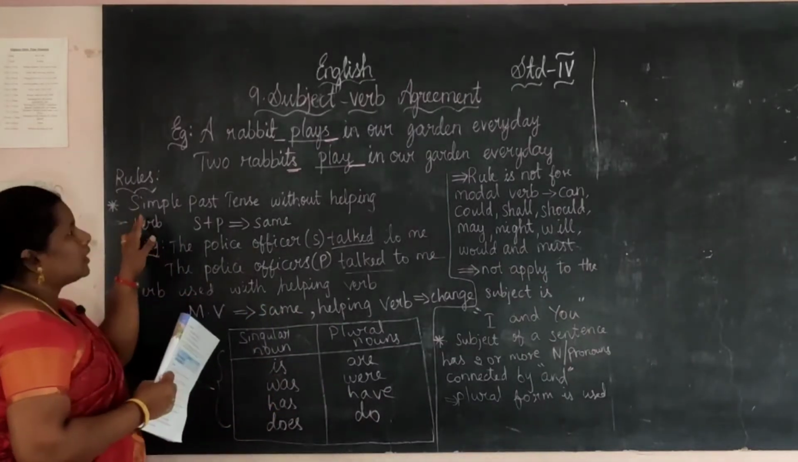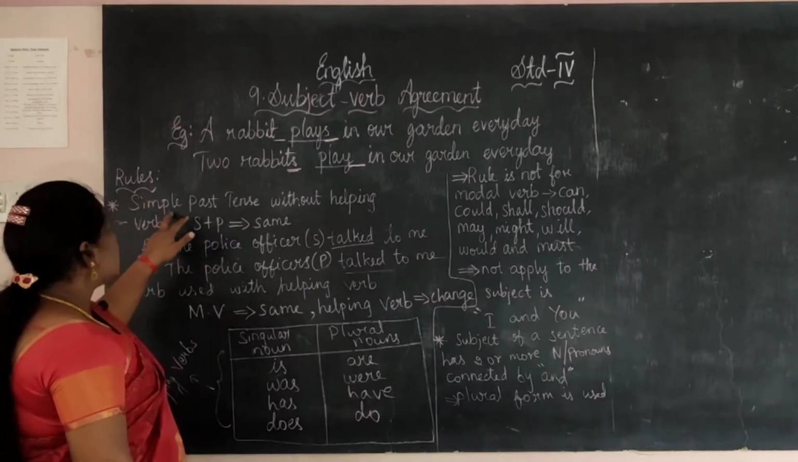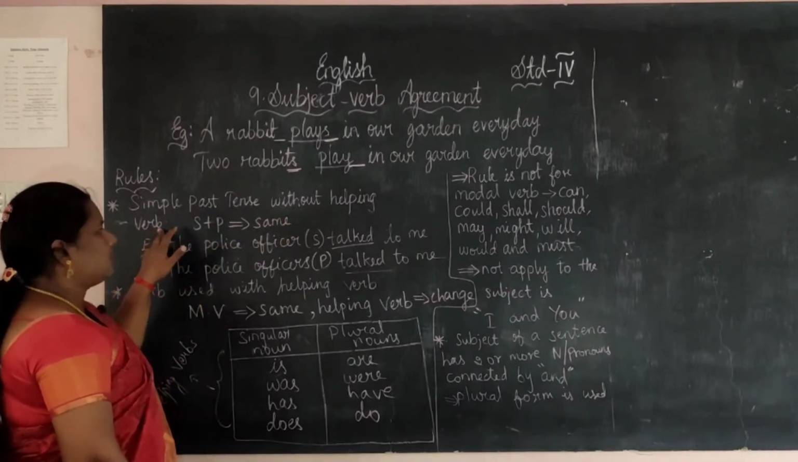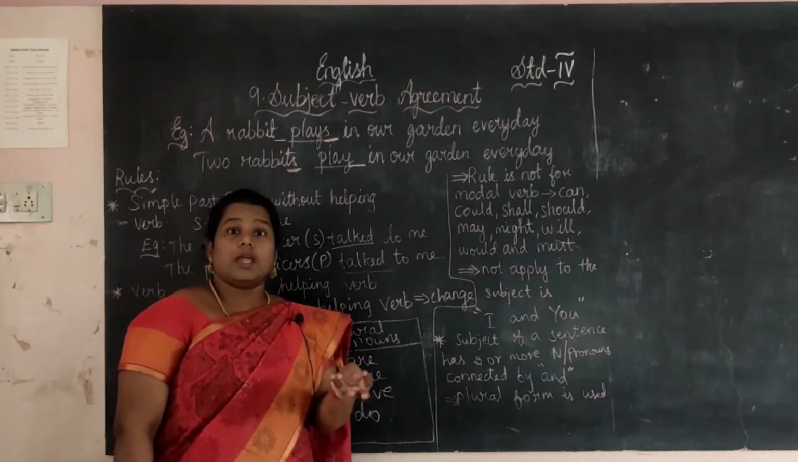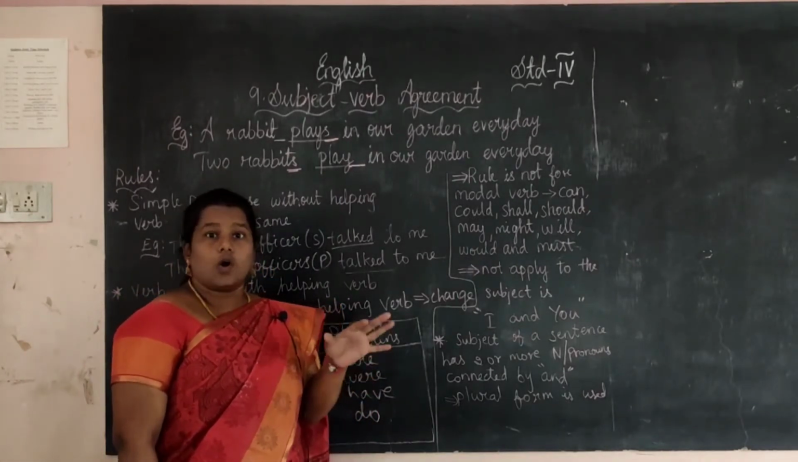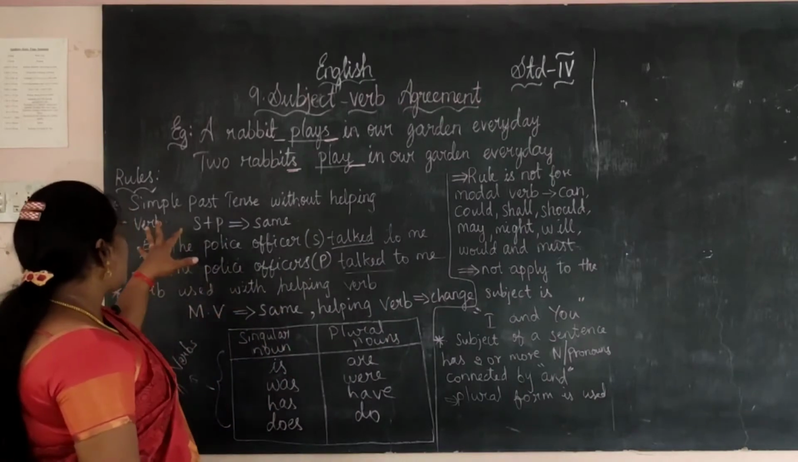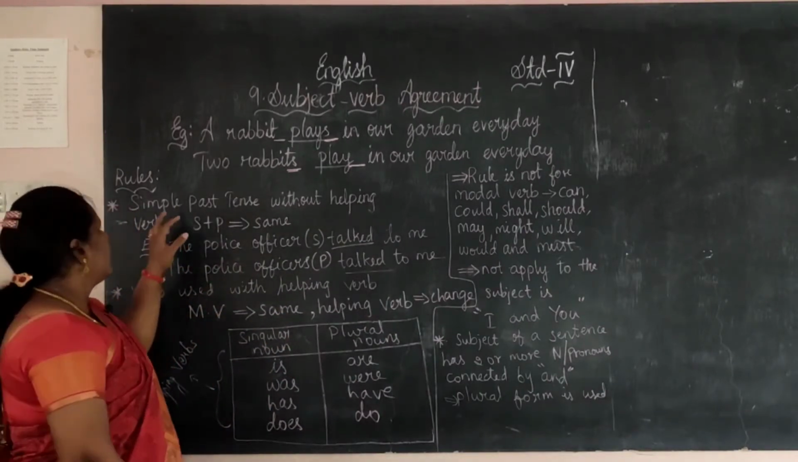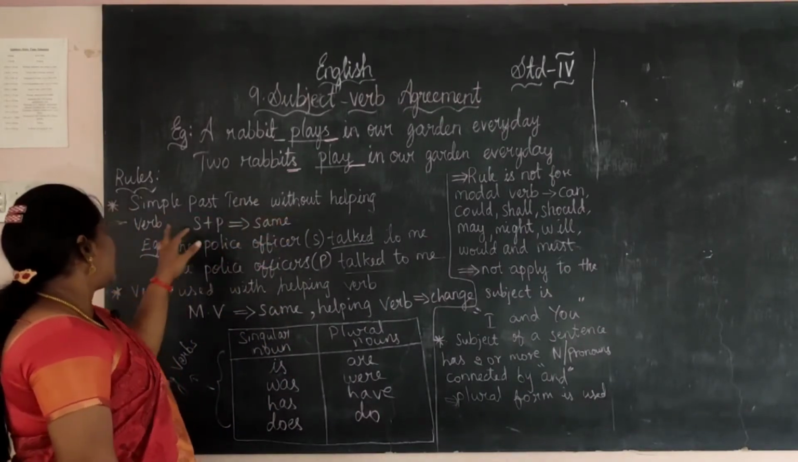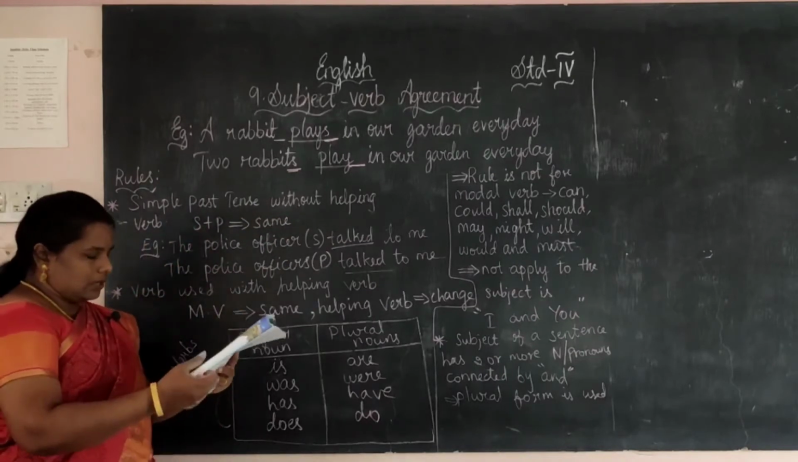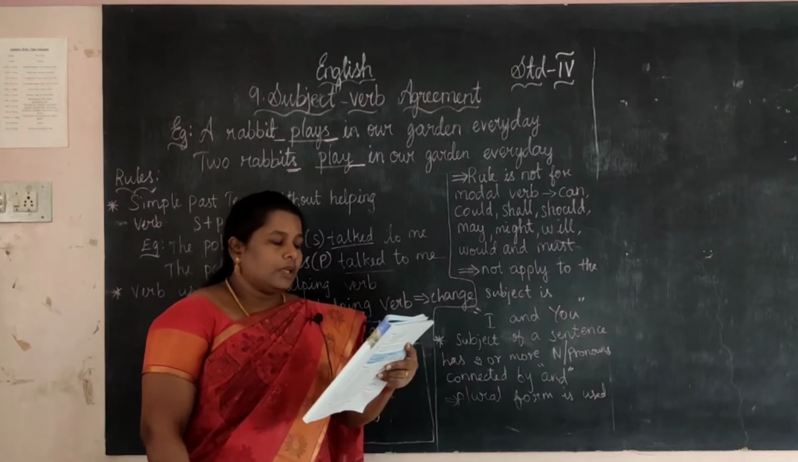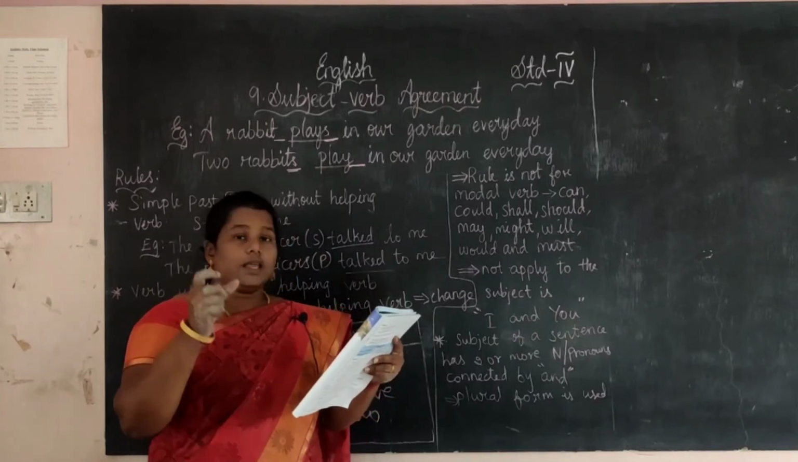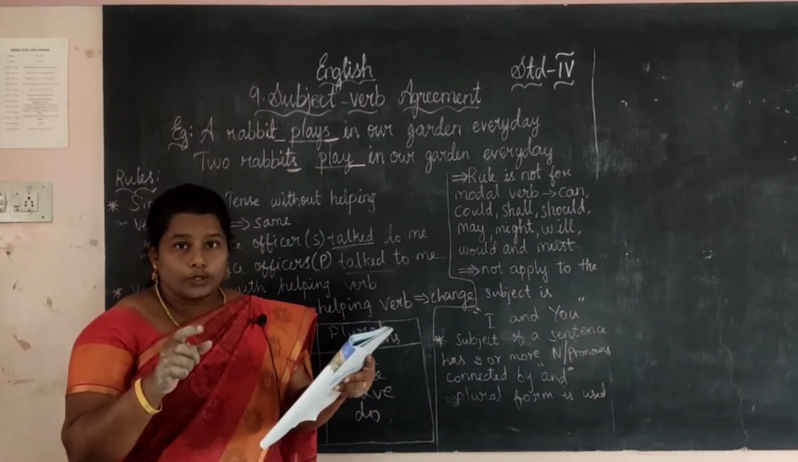Okay, now see here, there are some rules. Simple past tense without helping verb. What are the helping verbs? In the previous lesson we learned may, might, can, could. All these are modals and helping verbs, right? Simple past tense without helping verb, which means, see, now take page number 32. For rabbit we don't put s.